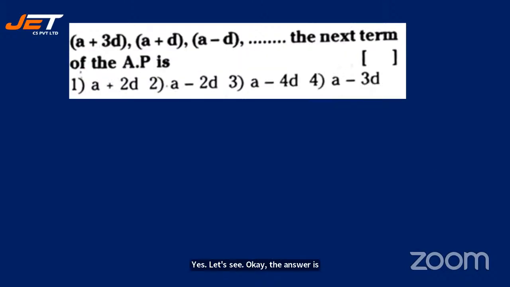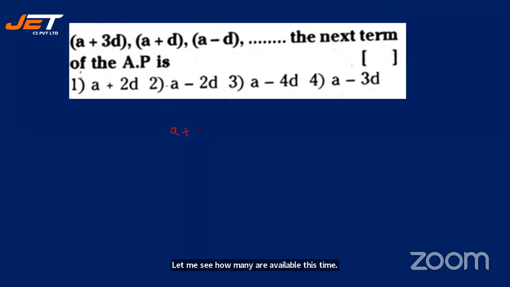See the next question. A plus 3d, a plus d, a minus d, and so on. The next term of the AP is what? Very simple. Second term minus first term. Third term minus second term. That's it. The difference you have to add to the third term. Finish. Simple, isn't it? So let me help you. Let me see how many are going to do this sum.